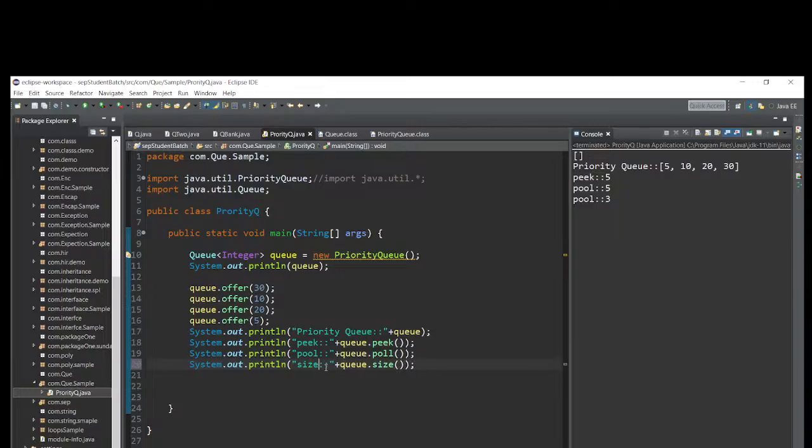Size of the priority queue. Let me hit enter. Size will become 3. Why? 5 is removed. Now let me print system.out.println with the reference variable. How many elements are available after removing the 5?